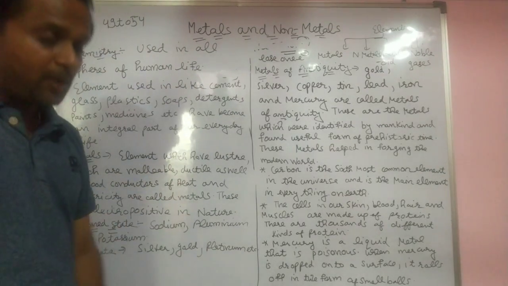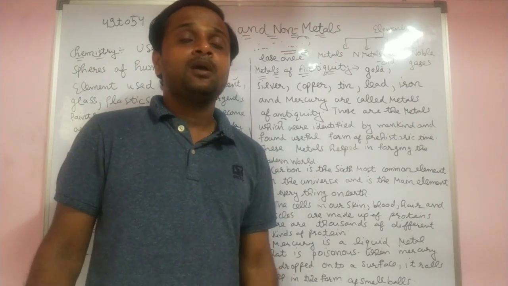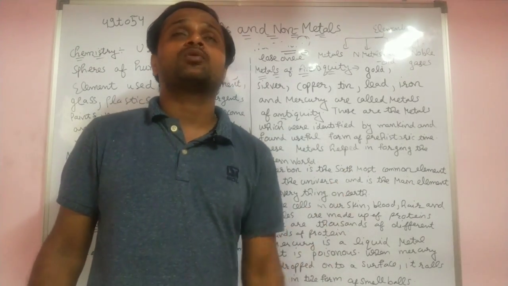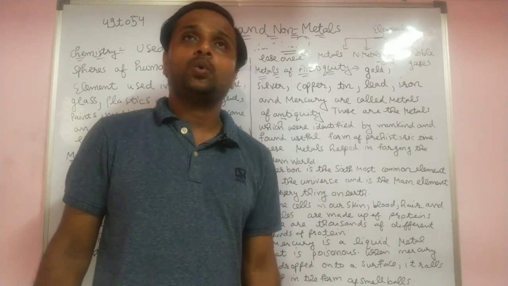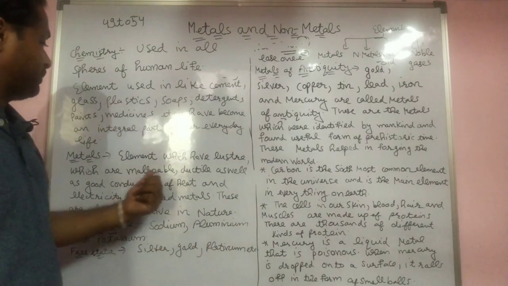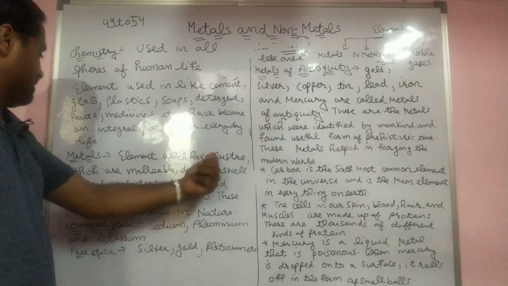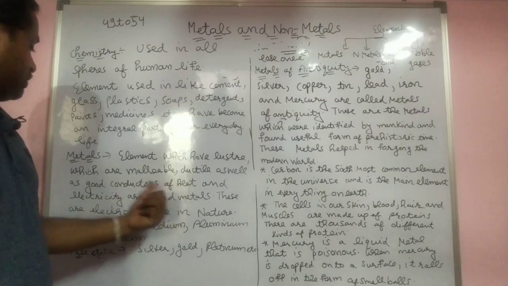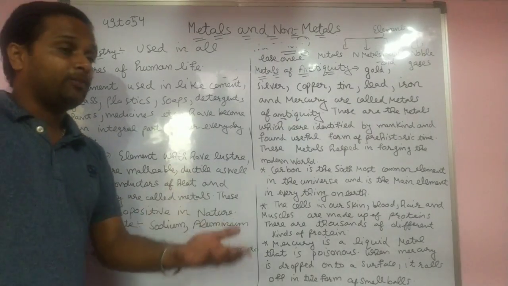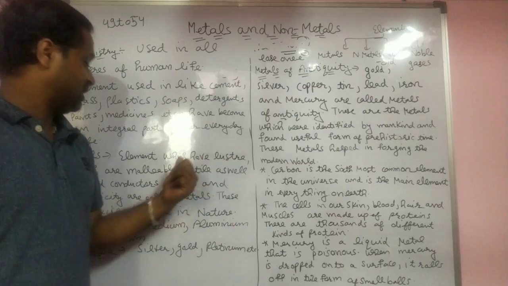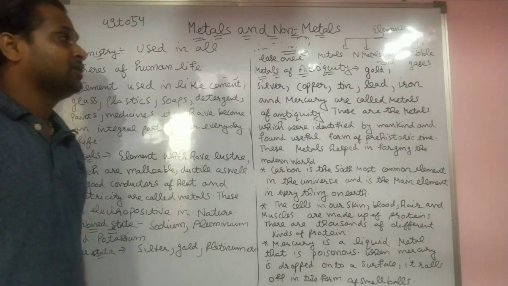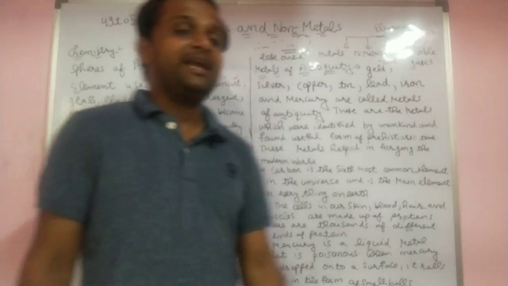Metals have physical properties and also chemical properties, but in this chapter we discuss only the physical properties. The first physical properties are malleable, ductile, lustrous, and good conductor of heat and electricity. But non-metals are not lustrous, malleable, or ductile. So we discuss these properties one by one.